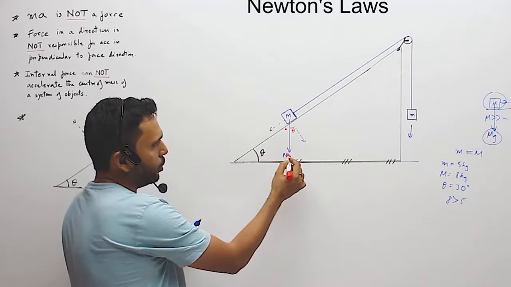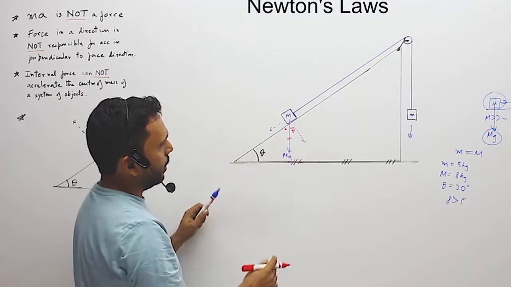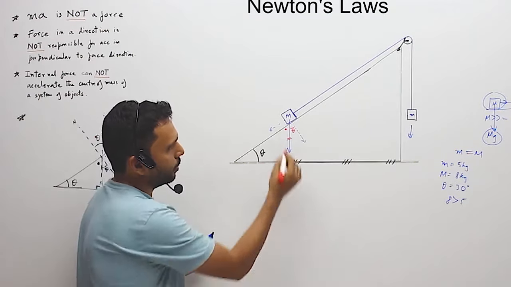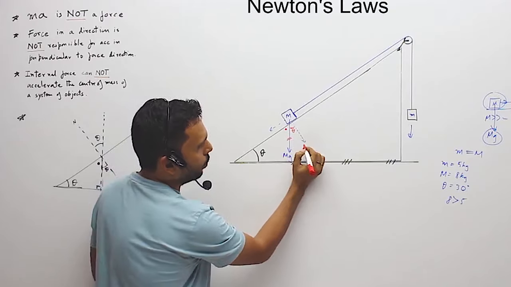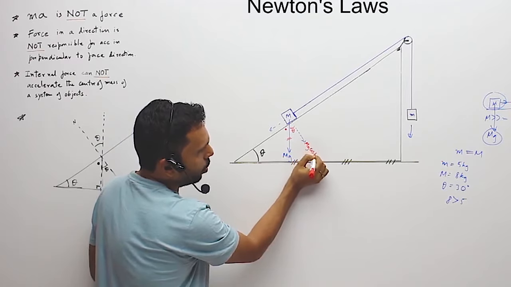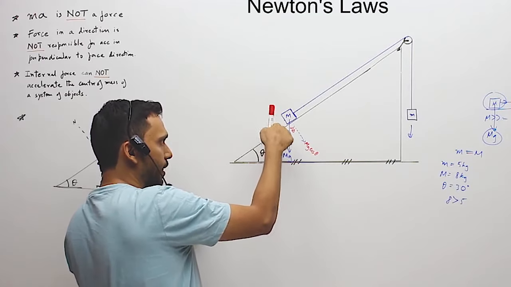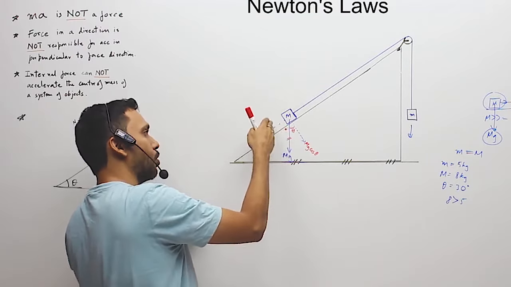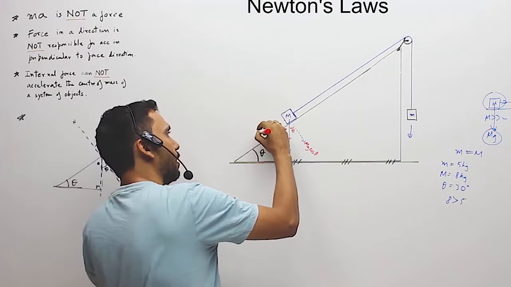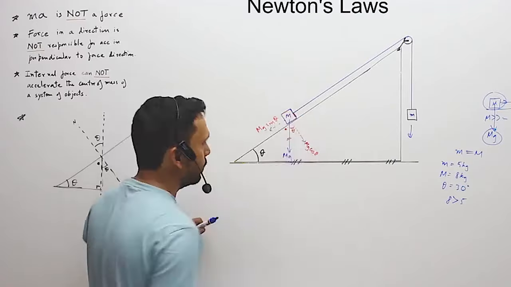So that was your mg, which was vertical. If I cancel out mg and draw the two components, then the one along theta would be mg cos theta, and the other, away from theta, is 90 minus theta, so that is mg cos of 90 minus theta, which is mg sin theta.